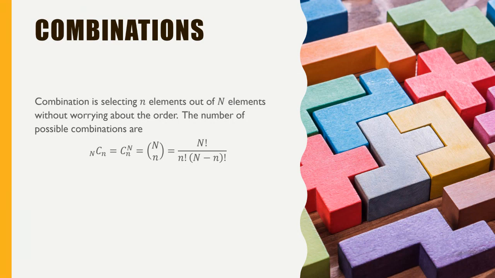It kind of looks like a vector, but it's not a vector. It is the parenthesis which represents combinations. The top one says the total number of available options, and the second one, lowercase n, says how many elements you are selecting.